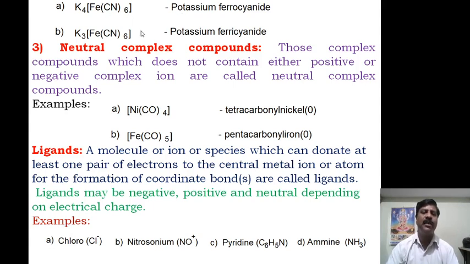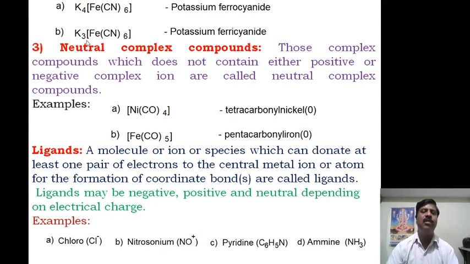When it dissolves in water, it produces 4K+ and [Fe(CN)6]4-. This coordination sphere is the complex ion, it is negatively charged, and potassium is the simple ion. Hence, it is called an anionic complex compound.